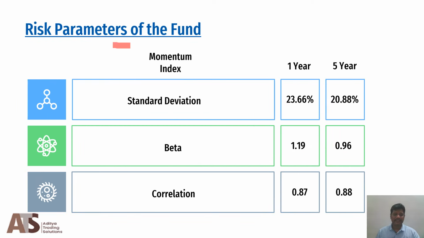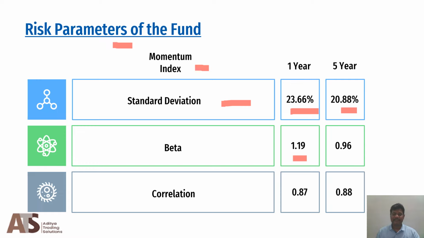Now let us check the risk parameters of the fund. Here also we are going to consider the Momentum Index only, because of the low duration data available for the UTI Nifty Momentum Index, and it is replicating the main index only. So the standard deviation for 1 year is 23.66, and for 5 years the standard deviation is 20.88 for the Momentum Index fund.